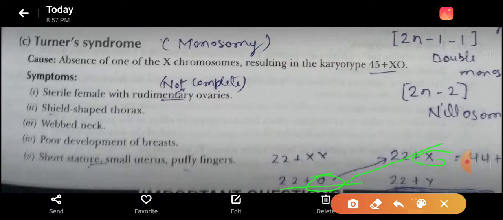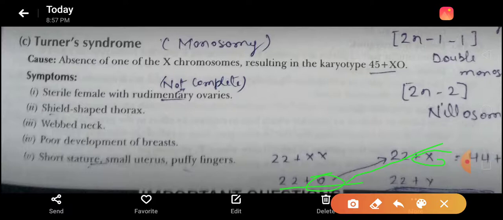So this is about Turner syndrome. Basically or mostly it occurs in the female. It is an example of monosomy. Monosomy means 2n minus 1, 46 minus 1, so one chromosome is reduced. The symptoms are that the female becomes sterile with rudimentary ovaries, a shield-shaped thorax, webbed neck, poor development of breast, short height, small uterus, and puffy fingers.